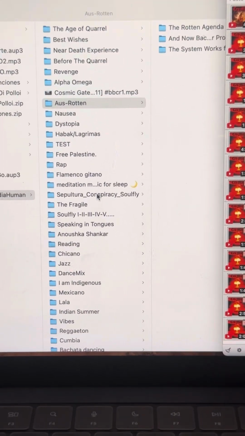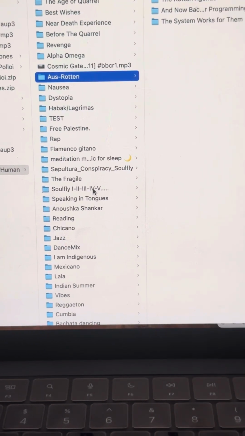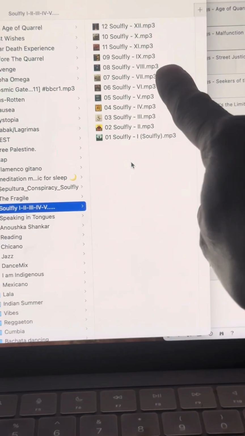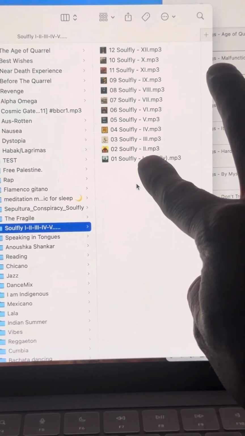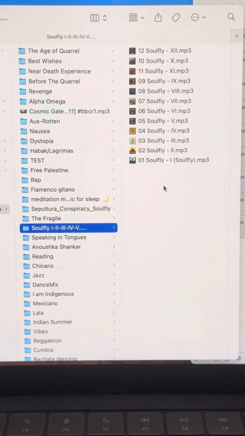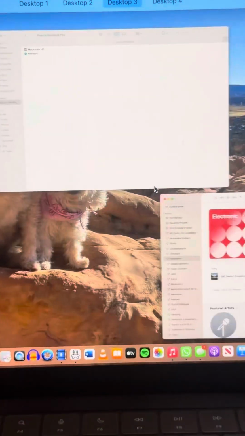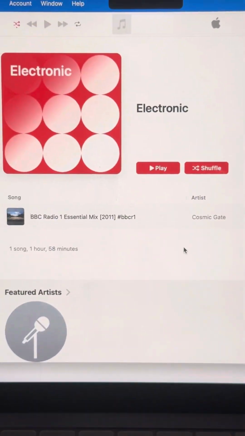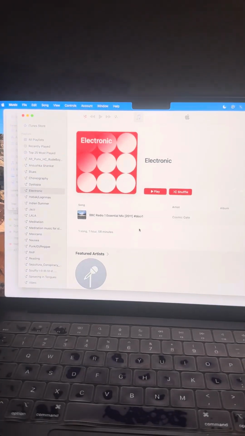Again, I have other playlists from Spotify. Like this is Soulfly specific songs. If you're familiar with Soulfly, these songs are like instrumentals. So I have a specific playlist that I now have in my iTunes that I have downloaded on my phone.